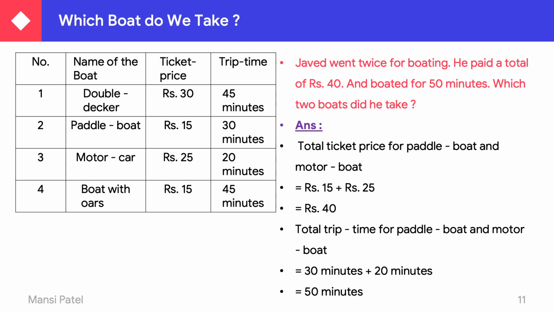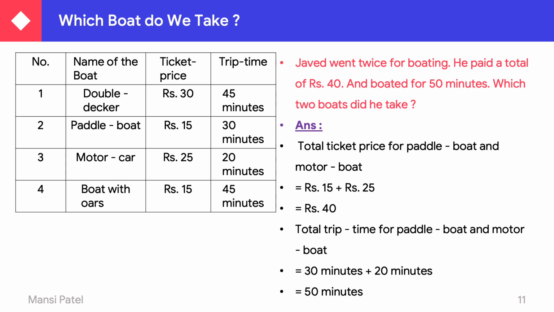Now you can see here also the sum of the motor boat plus the boat with oars. The ticket for the motor boat plus the boat with oars is also rupees 40. But you can see the time for both boats, that is 20 minutes and 45 minutes. So 20 plus 45 is 65 minutes. So only one condition is fulfilled for the motor boat and boat with oars, whereas the second condition is not fulfilled.